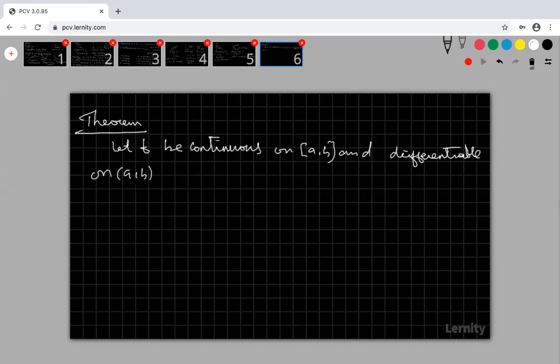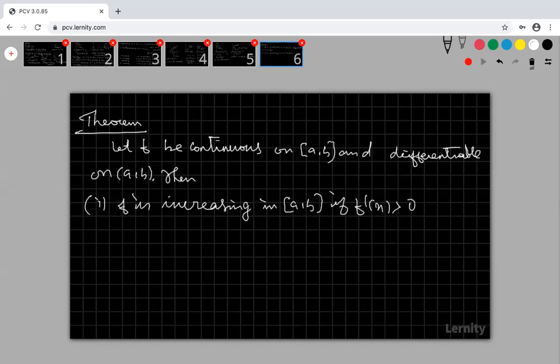This is continuous on a comma b, and this is the open interval a comma b. Then first one, f is increasing in the closed interval a comma b if f dash of x is greater than 0 for all x belongs to the open interval a comma b.